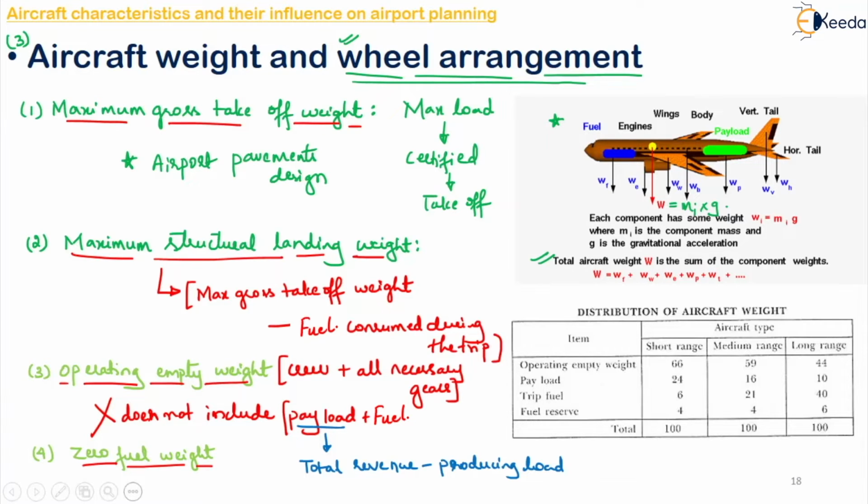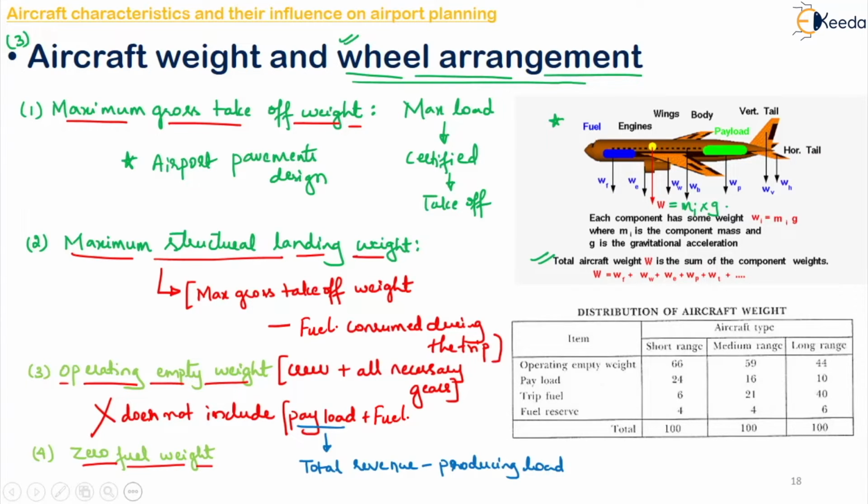There's one more important weight, that is your zero fuel weight. Now, what is this? This is the weight above which all additional weight must be fuel, so that when the aircraft is in flight, the bending moment at the junction of the wing and the fuselage does not become excessive. So the conclusion can be: the aircraft weight is the composition of your operating empty weight and the three variables, payload, trip fuel and fuel reserve. Whereas the weight of an aircraft on landing is composed of what? The operating empty weight, the payload and the fuel reserve. The trip fuel will not be included here.